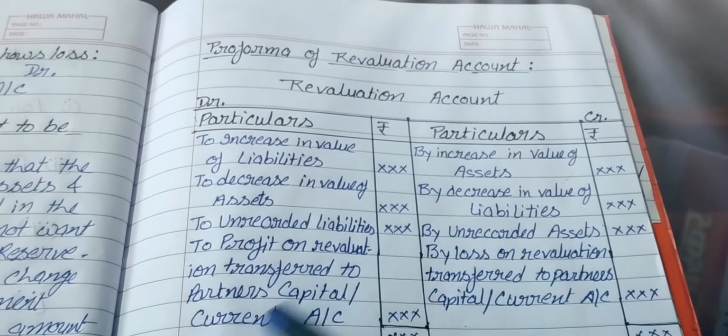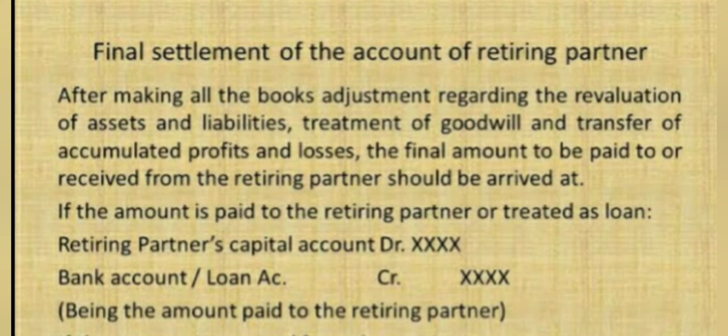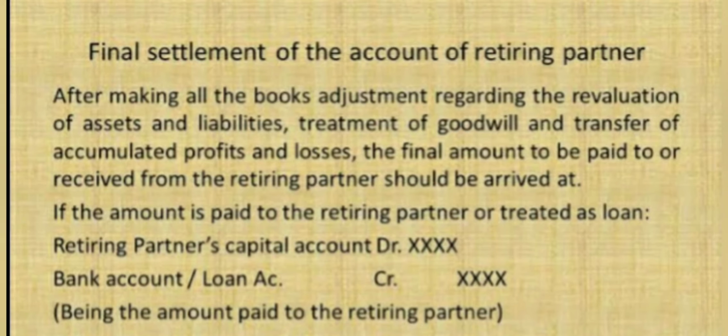The amount of loan is repaid to him according to the terms of the agreement, but in the absence of an agreement, the retiring partner, as per Section 37 of the Indian Partnership Act 1932, is entitled to interest at the rate of 6% per annum till the loan is paid off.